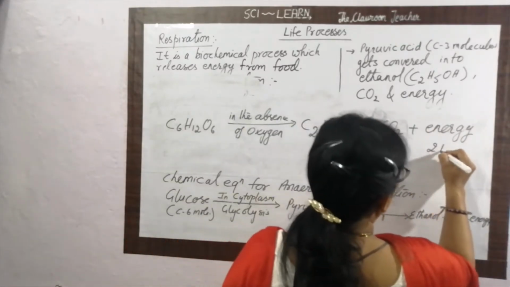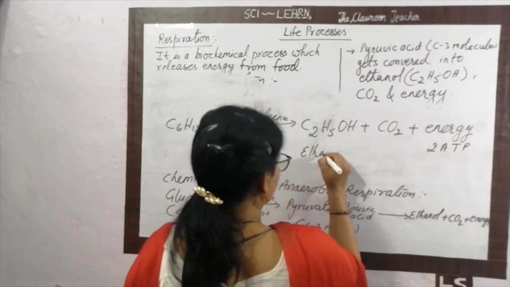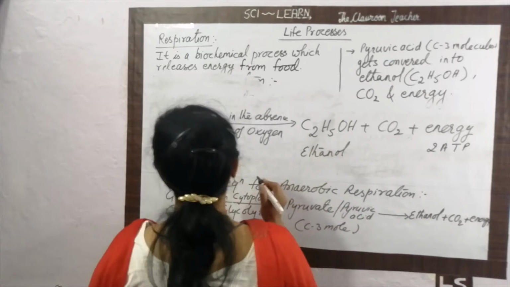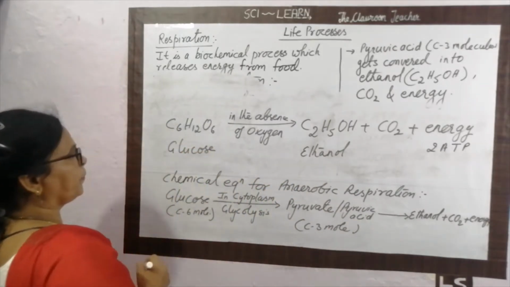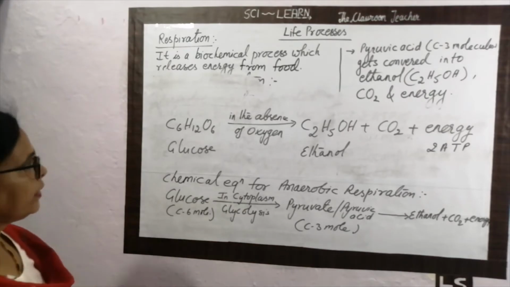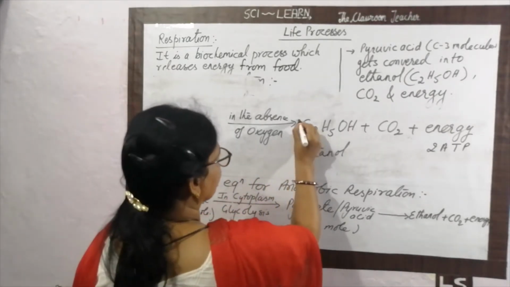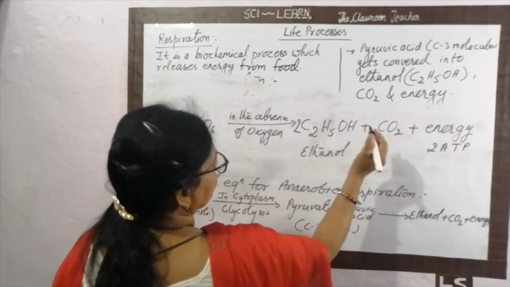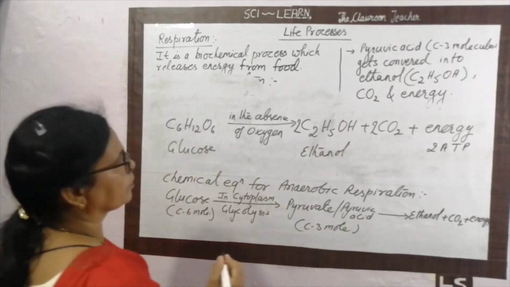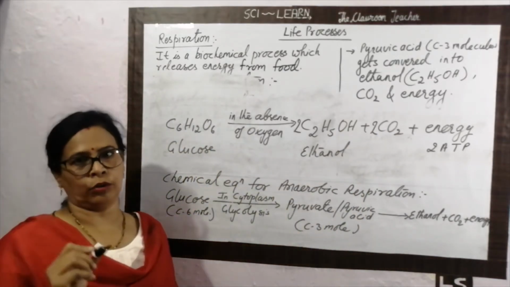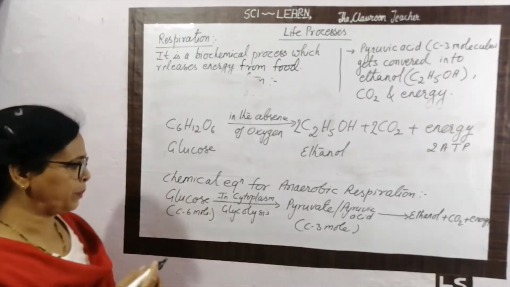This energy is about 2 ATP. This is ethanol and this is glucose. So one molecule of glucose gets oxidized to form 2 molecules of ethanol. This is the balanced chemical equation for anaerobic respiration.